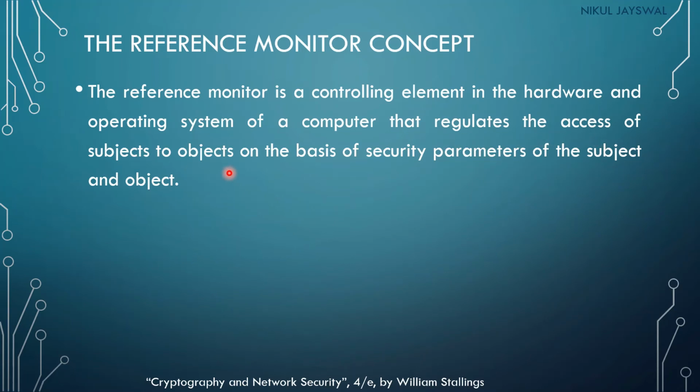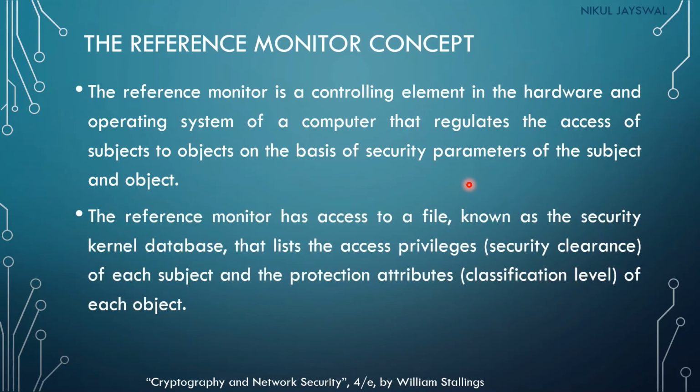It will regulate the user who is accessing a particular file on the basis of security parameters of subject and object. The reference monitor has access to a file known as the security kernel database. So for the reference monitor, there will be a file, also called a database, known as the security kernel database.